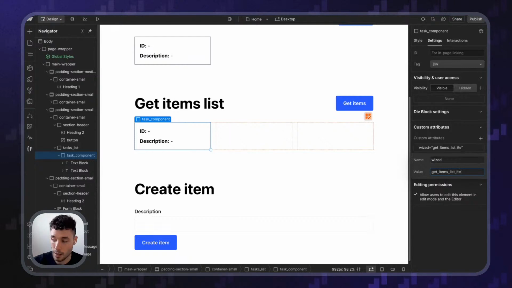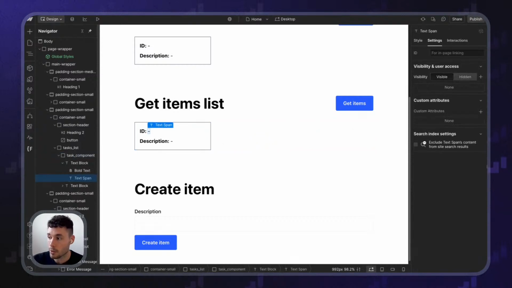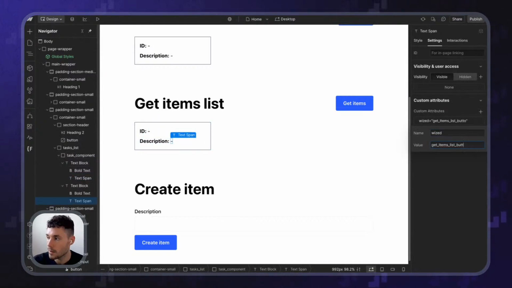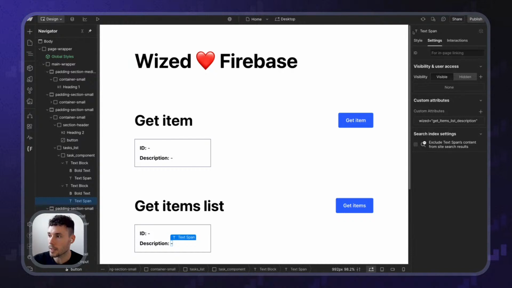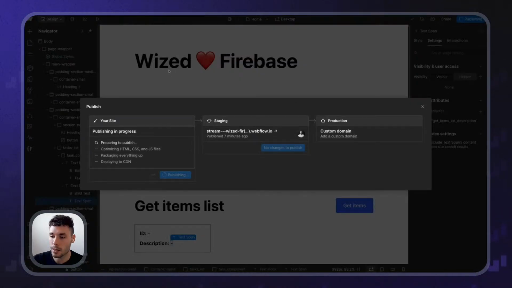Let's just say item or card. Yeah, card, for example. And then I want to get the ID as well. So this, whoops, Wized, this will be ID, and then this will be Wized get items list description. Whoops, description. Like that. Okay, so let's publish this and let's go back to Wized super quick.